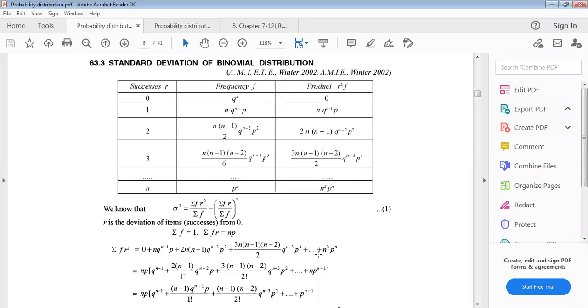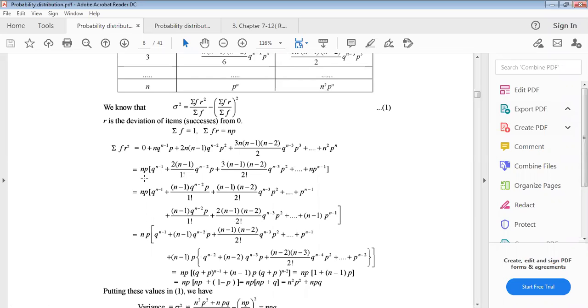Okay. Now taking np common from all terms of the series, there will be q to the power n minus 1. This will be 2 into n minus 1 by factorial 1, like this.